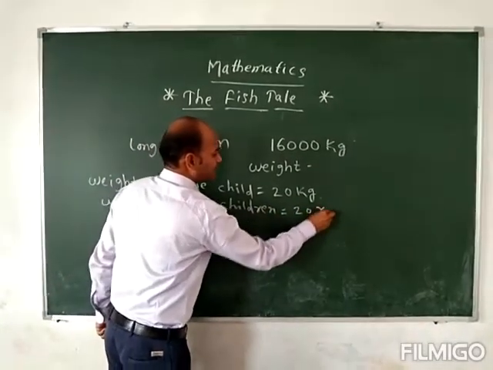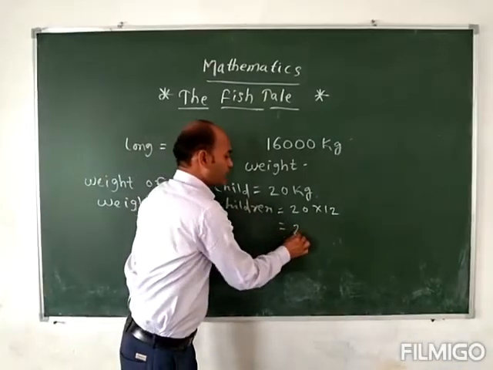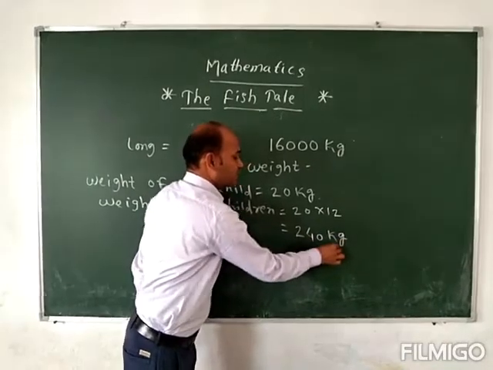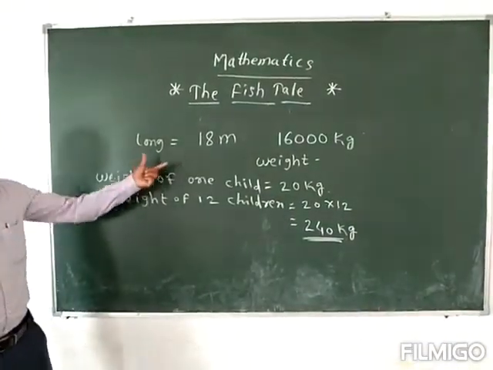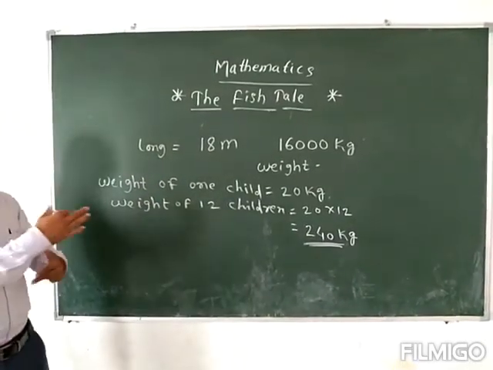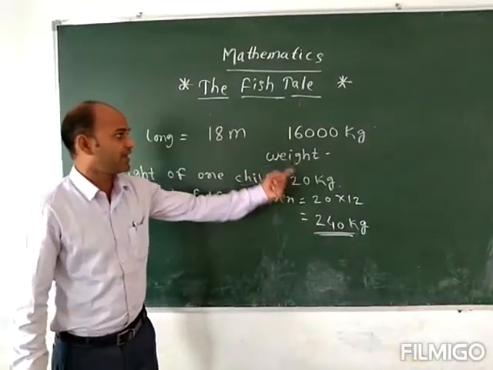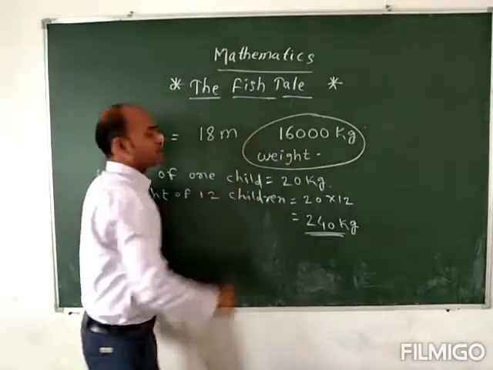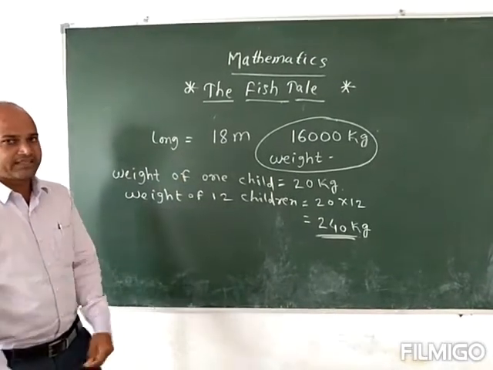So weight of 12 children becomes 20 kg, you can multiply with the 12. You will get the weight of the 12 children. So 12 times 2 is 24, 1 zero you can put here, and 240 kg you can get. The total height becomes आपकी height और whale shark के length की जितनी height हो रही है, लेकिन आपका weight just 240 kg हो रहा है, लेकिन whale shark weighs about 16,000 kilogram. So it's the biggest fish we can see here.